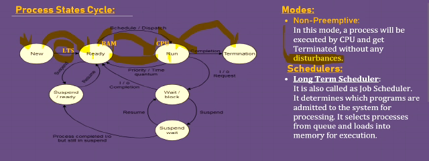So a process enters into ready state, enters into running state, completes its execution and gets terminated in the terminated state. This is one cycle. This is the first cycle of process execution. Here the scheduler we used is the long-term scheduler and the mode we used is non-preemptive mode. And let's discuss the second case. What is that second case? What is the second scheduler and what is the second mode? Let's see now.